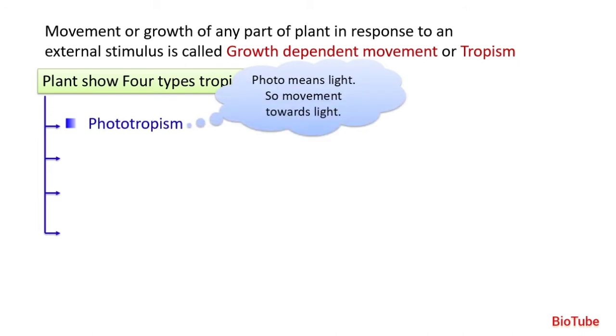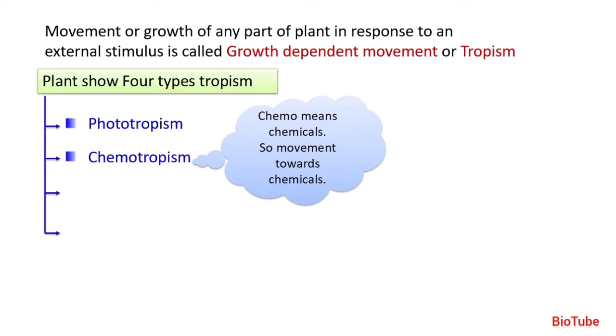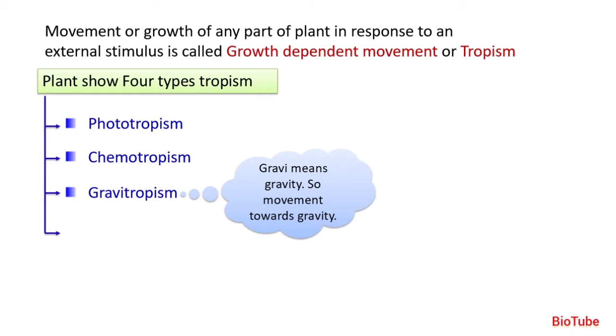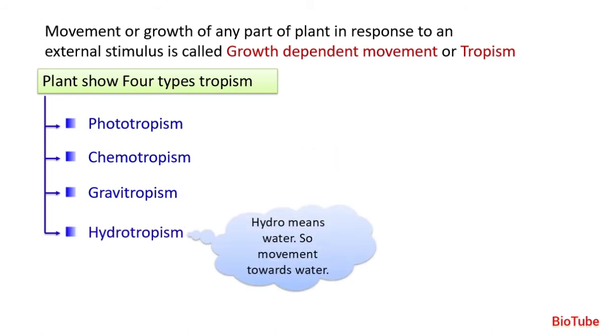The first one is phototropism. Photo means light and tropism means movement. So movement which is brought about by light. Next is chemotropism. Chemo means chemical. Tropism means movement. So movement which is towards the chemical or because of chemical. Next is gravitropism. Gravi means gravity and tropism means movement. Movement towards gravity. And last is hydrotropism. Hydro means water and tropism means movement. So movement in response to water.